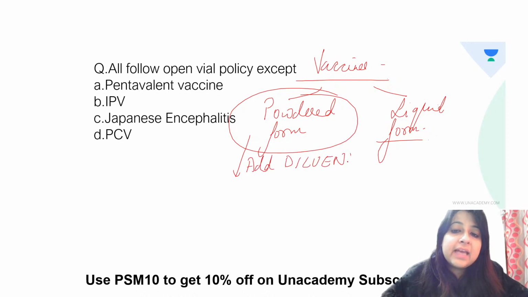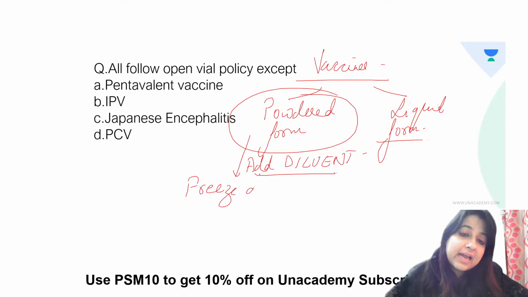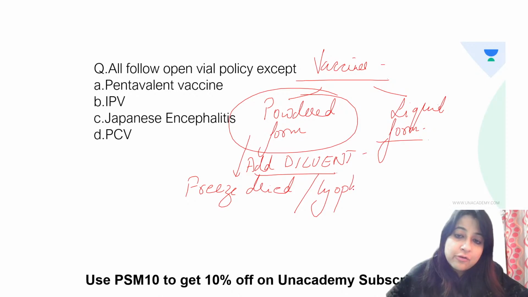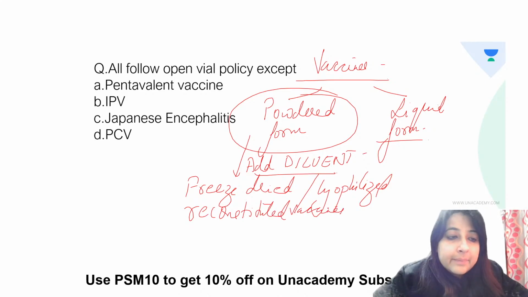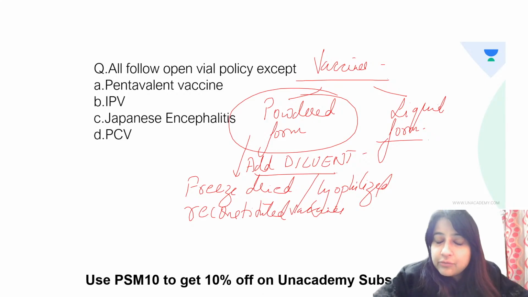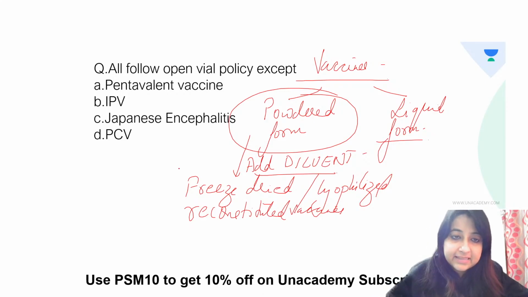And when we add a diluent, these are known as freeze-dried vaccines, lyophilized vaccines, or reconstituted vaccines. So what are the vaccines that you have over here? The ones in which we have to add a diluent and make it freeze-dried, lyophilized or reconstituted ones, guys.